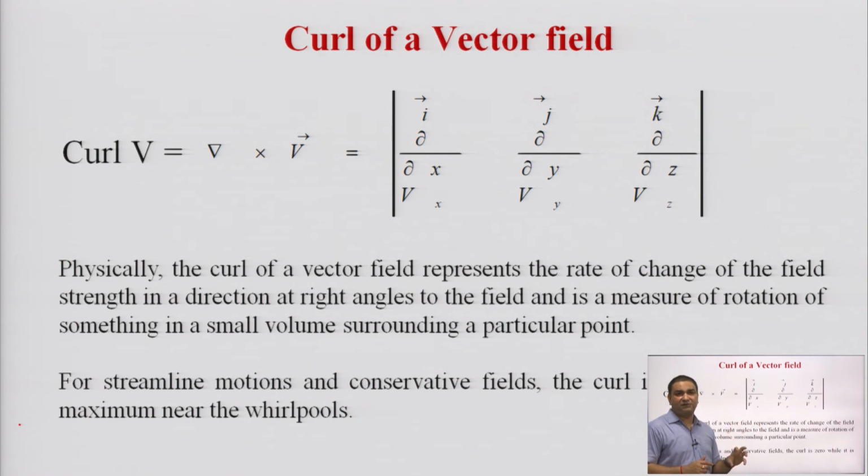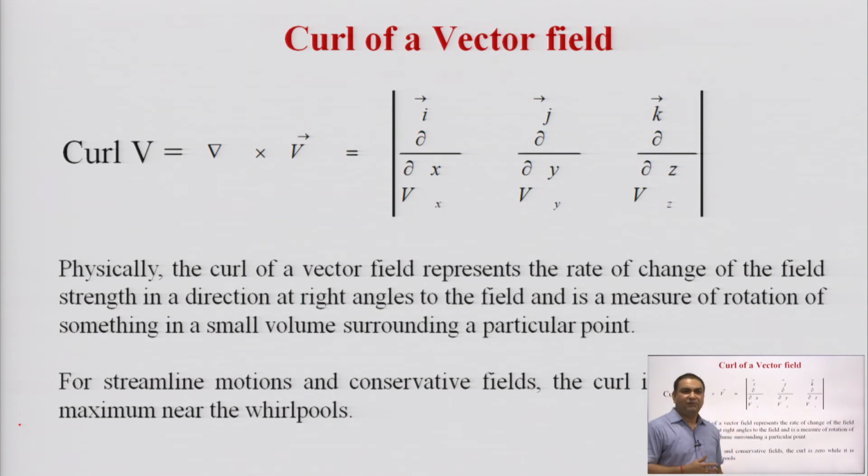This is the curl. Curl of a vector field. Curl means cross product, del cross v. If v is a vector function, a vector quantity, then the curl of v can be defined as del cross v, and del cross v you can see here in the matrix form. This is i, j, k, del by del x, del by del y, del by del z, v x, v y, v z. This is also a vector quantity, and you will see that the different components in the direction of i, j and k will be obtained when we expand this matrix.